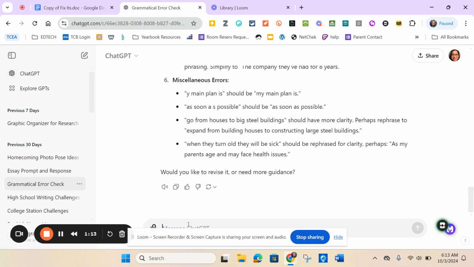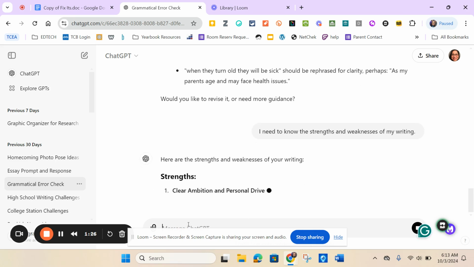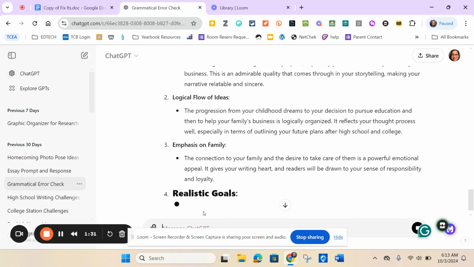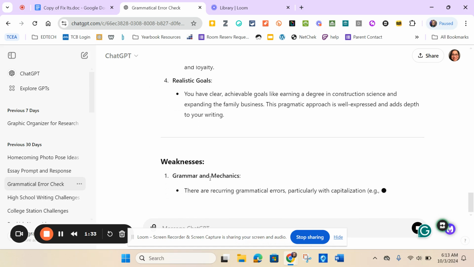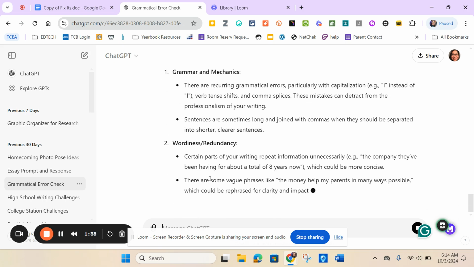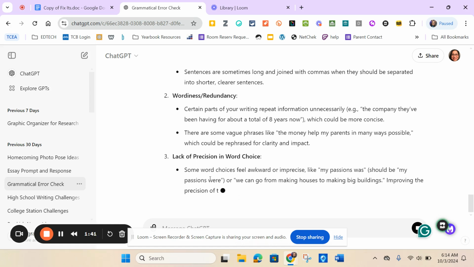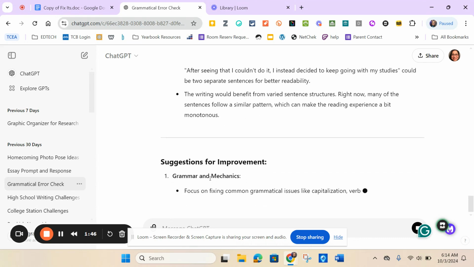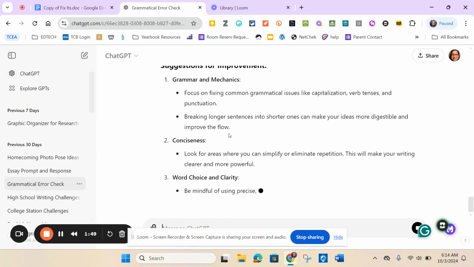So at this point, you're going to tell it, I need to know the strengths and weaknesses of my writing. And it'll tell you exactly what's good about your paper and then what is not good about your paper. And I chose something that needed a lot of heavy editing to show you this, just so you can see what it looks like. You can also tell it, which we'll do this right now, right? And it gives you final, like, how you can improve.